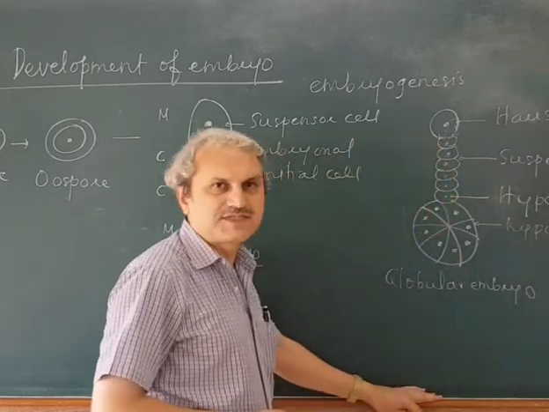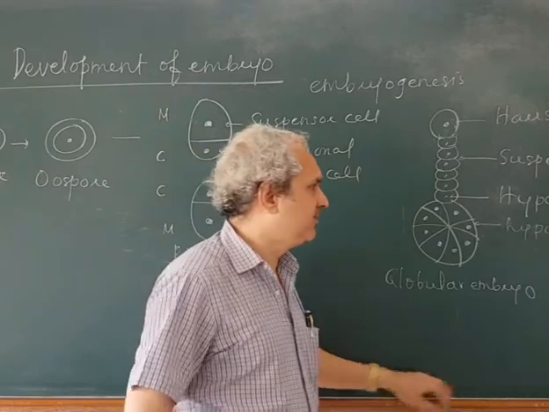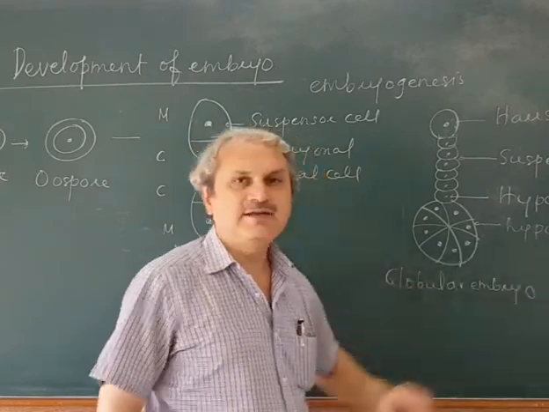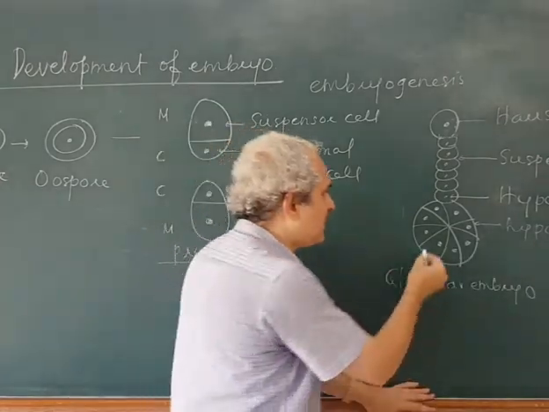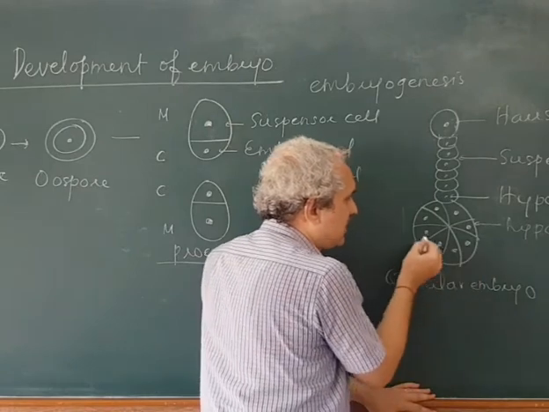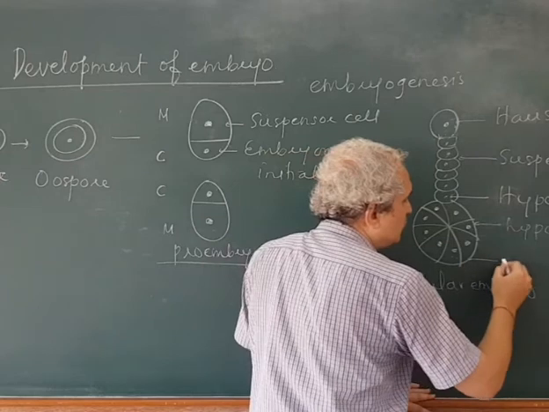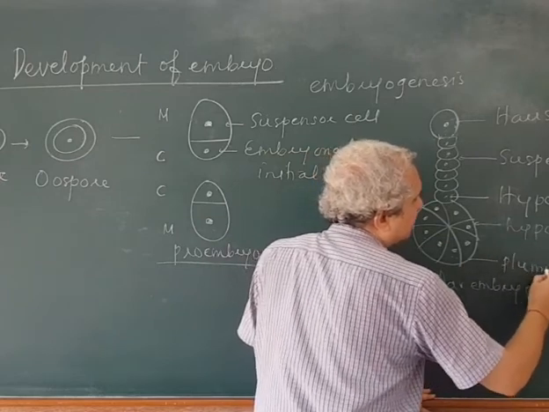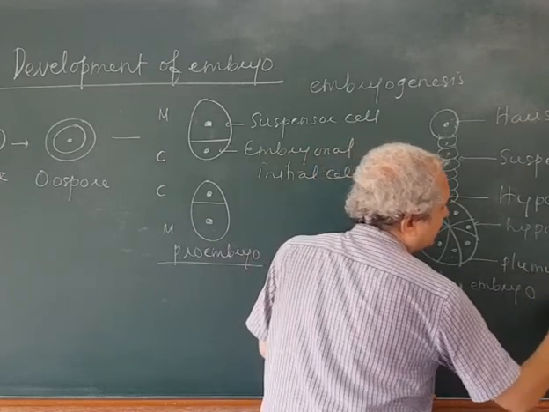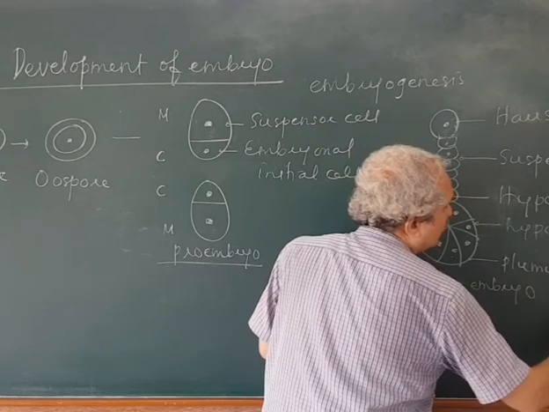This lower row of cells develops into hypocotyl and radicle, whereas the upper 4 cells develop into plumule and 1 or 2 cotyledons.